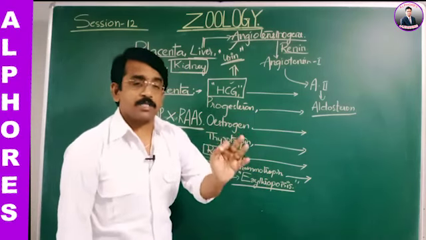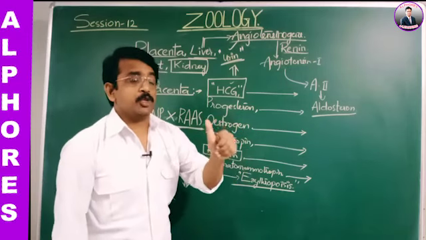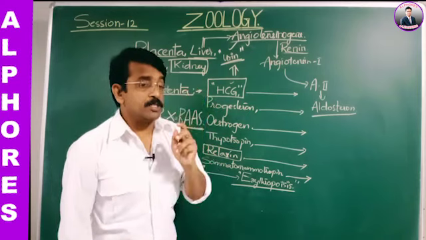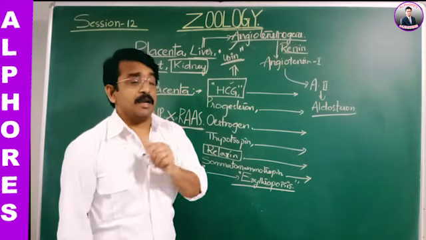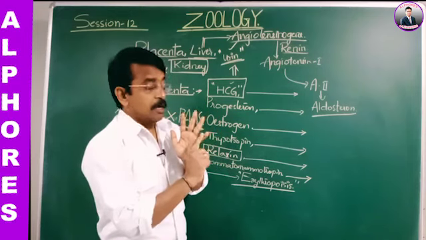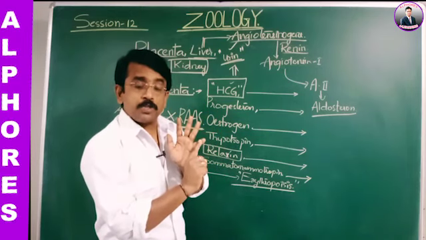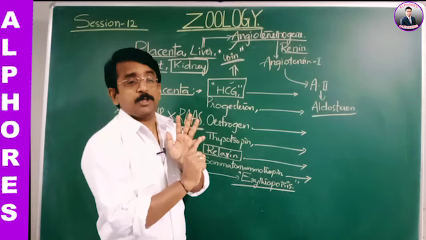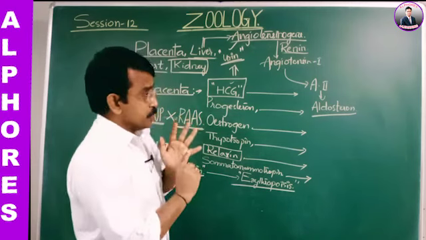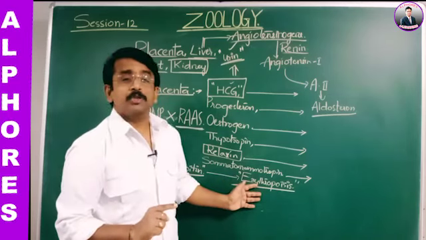If I ask you one question, erythropoiesis is stimulated by, come on, answer. We have seen earlier that cortisol is responsible for erythropoiesis, thyroxine is responsible for erythropoiesis, and also erythropoietin.